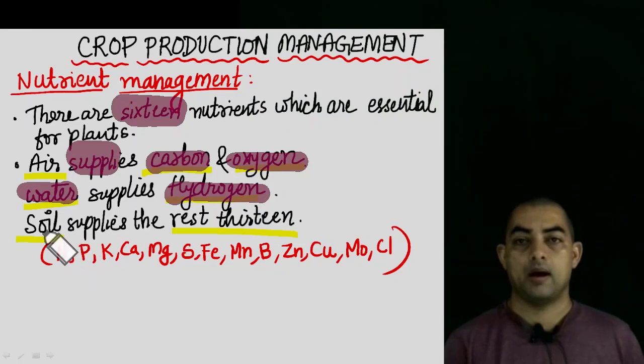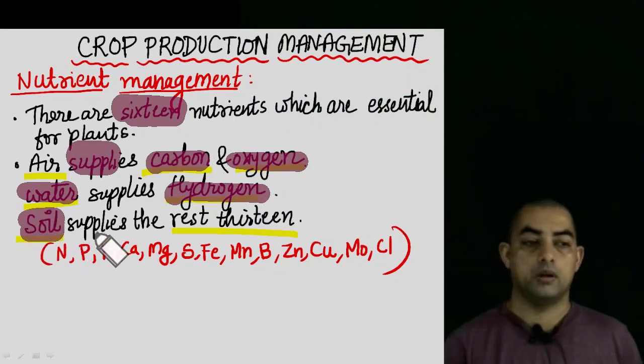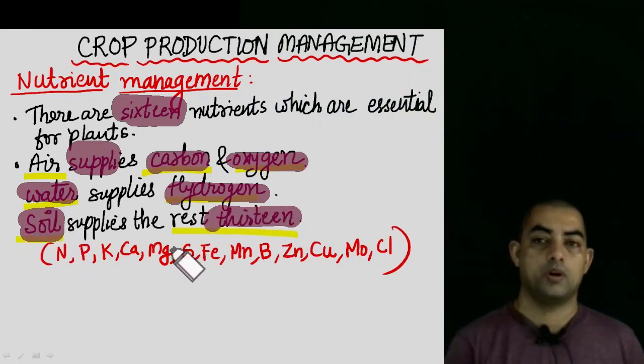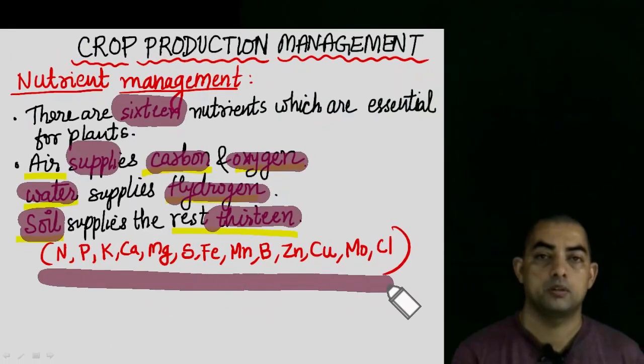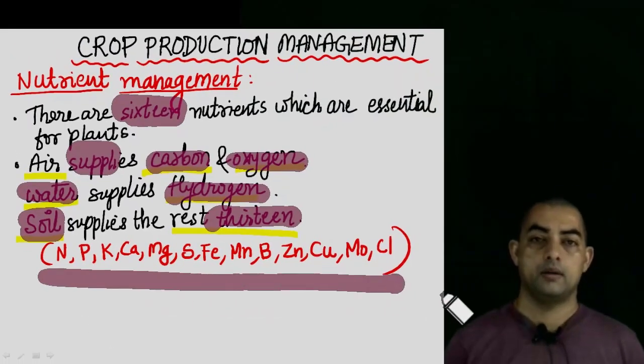Now soil supplies the rest of the 13 nutrients, all the 13. So what are those 13? They are nitrogen, phosphorus, potassium, calcium, magnesium, sulfur, iron, manganese. After manganese is boron, after boron is zinc, after zinc is copper, and Mo is molybdenum, and Cl is chlorine. So these are the rest of the 13 nutrients which plants need.